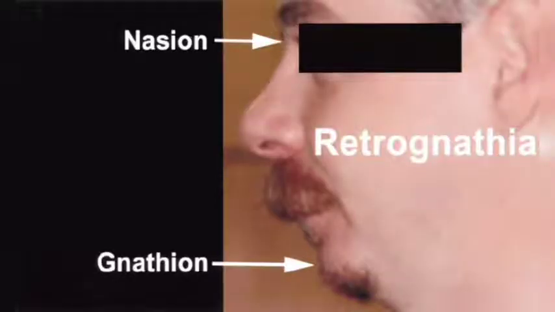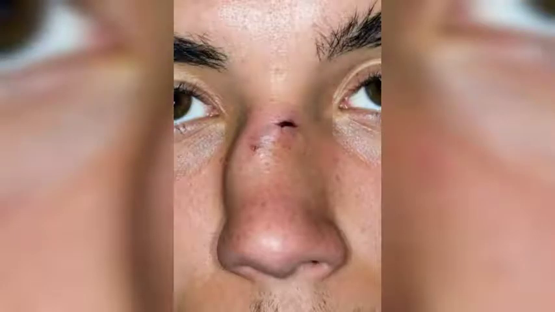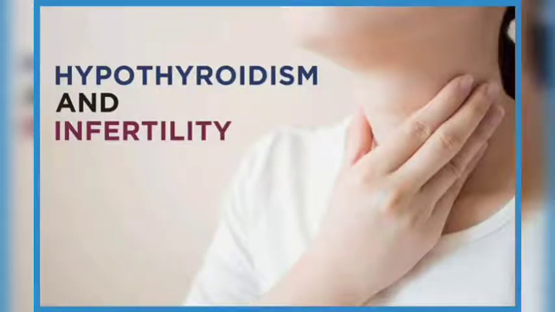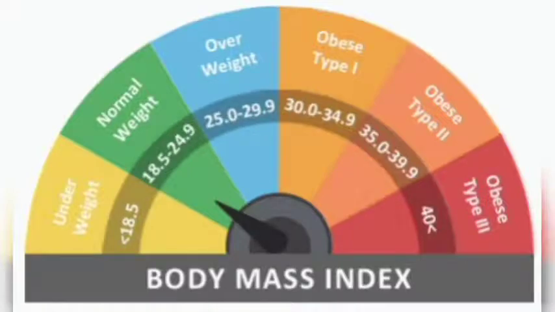First of all, general examination. In general examination, we'll see the general features, like obesity and any retrognathia, which means, as you can see in the picture, the mandible is somewhat backwards. You can see that it is labeled as gnathion, and retro means back. So any retrognathia. We have to check the nose for any fractures of the nose. We have to see the ala for any ala collapse, and we have to rule out conditions like acromegaly and also hypothyroidism.